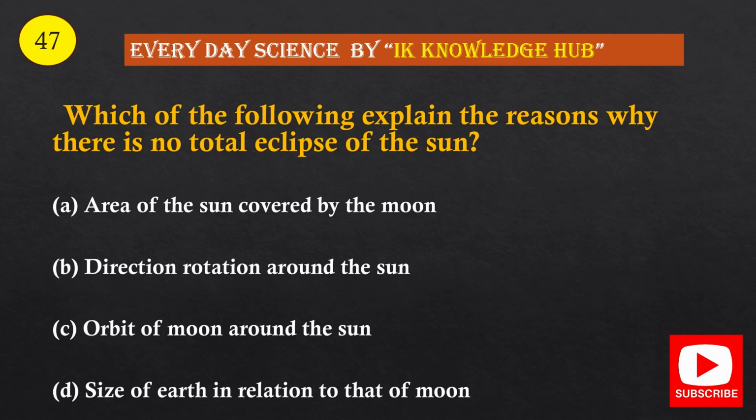Question number 47. Which of the following explains the reason why there is no total eclipse of the sun? A, area of the sun covered by the moon; B, direction of rotation around the sun; C, orbit of the moon around the sun; D, size of earth in relation to that of moon. And the correct option is option A, area of the sun covered by the moon.